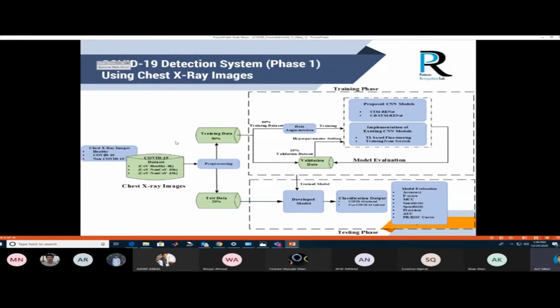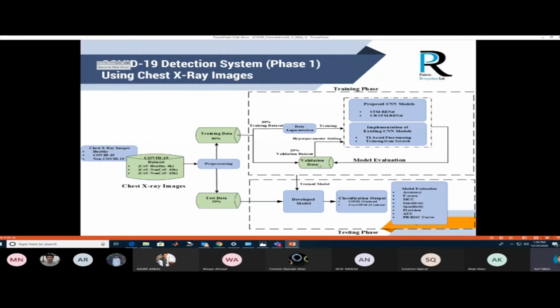This is our whole detection system framework. On the left, we have a database of different datasets. Initially, we collected a 6K dataset, then a 10K dataset, and a 15K dataset. The 6K dataset contains COVID versus normal images, the 10K contains COVID versus non-COVID and normal images, while the 15K contains COVID, non-COVID, and normal images with stringent images. All of these are stringent images.